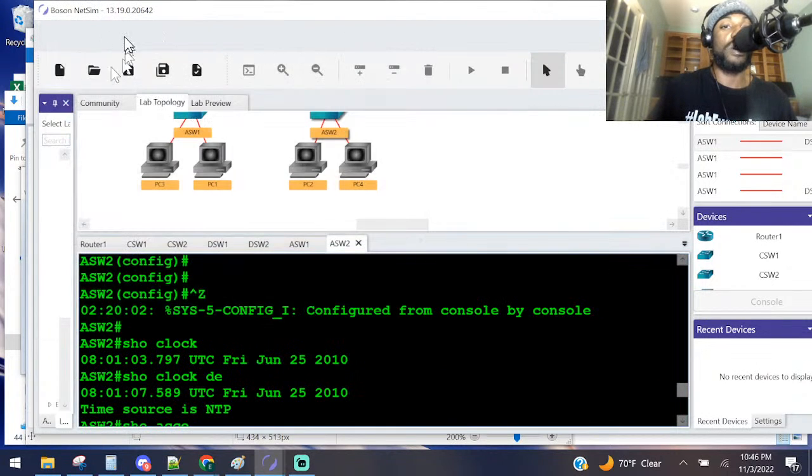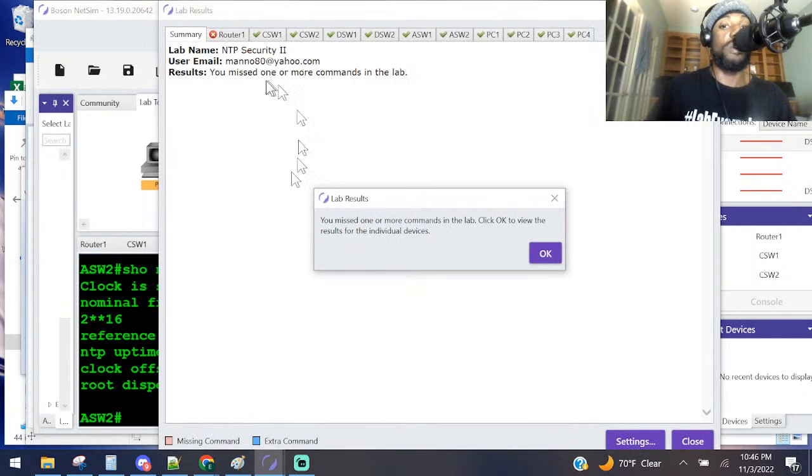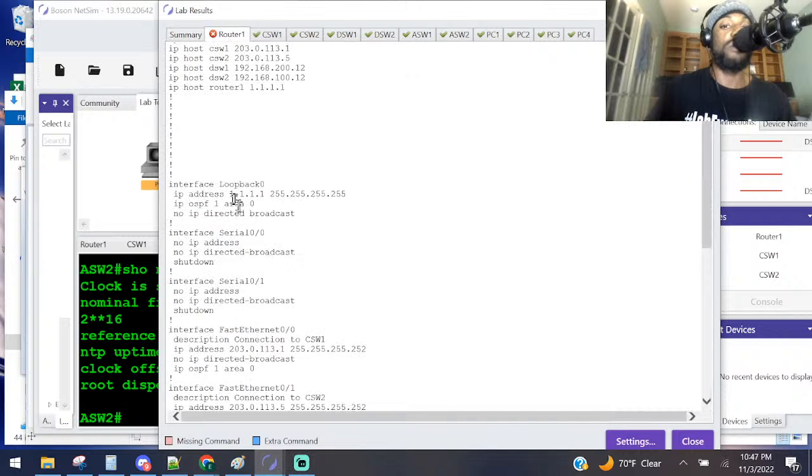I think we're good if we just do, no, I didn't want to save that. I wanted to check our work. How do we do that? Control G. We're missing something. So we were missing a command somewhere. Everything else we did, we got green check marks. So let's see what we were missing there.